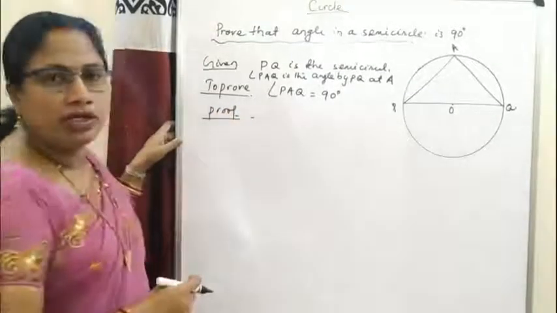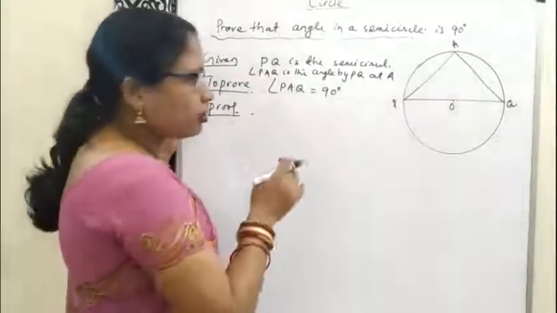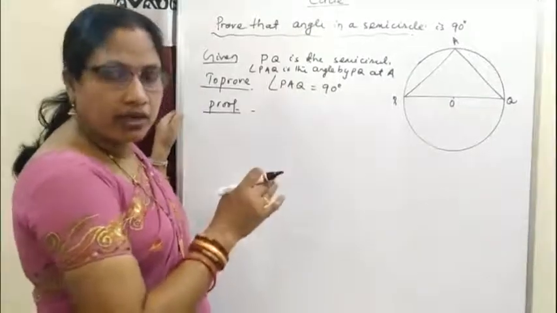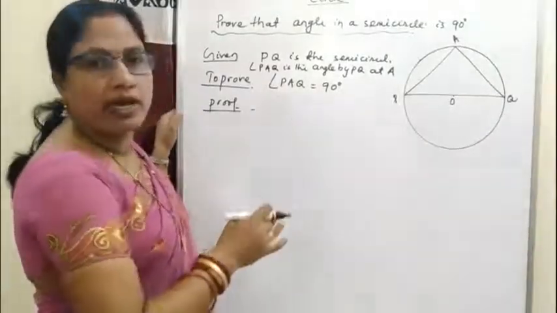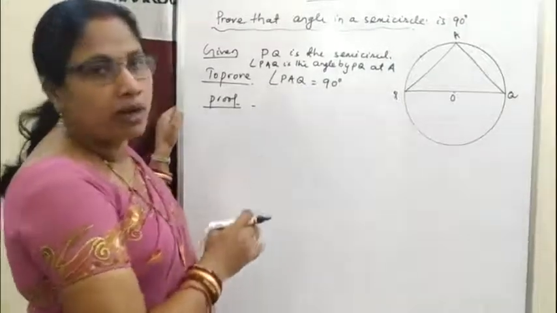Then proof. PQ is a semicircle, so this is also an arc. We know that the angle subtended by an arc at the center is double that of the angle subtended by the arc at any point on the remaining part of the circle.